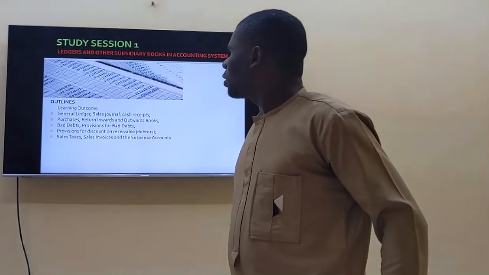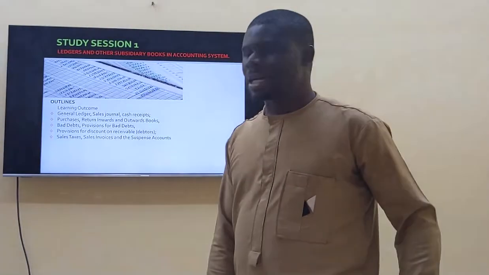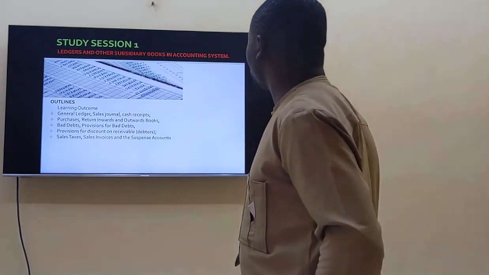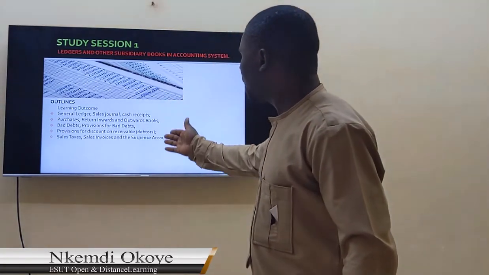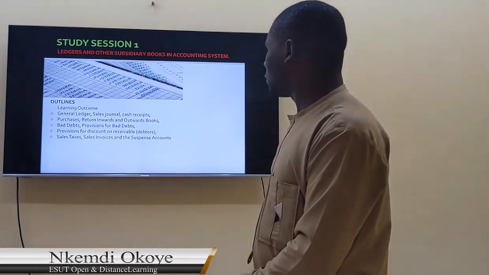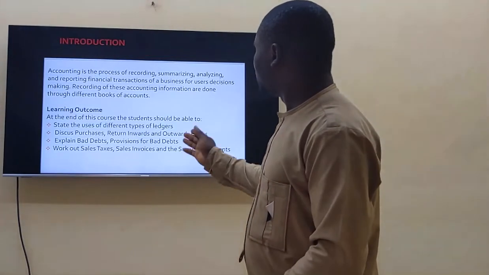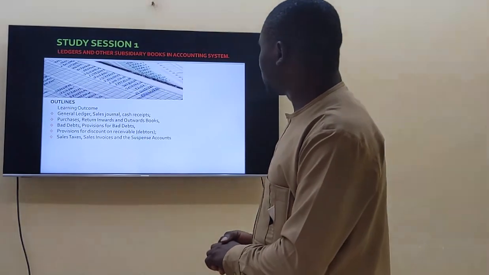Let's study Section 1. We're going to look at ledgers and other subsidiary books in the accounting system. These are the outcomes. We're going to learn the introduction.